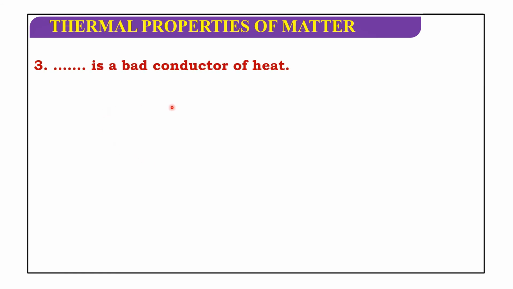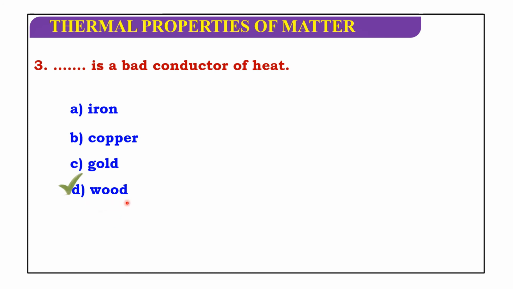Dash is a bad conductor of heat: iron, copper, gold, wood. Wood is a bad conductor of heat. Okay.